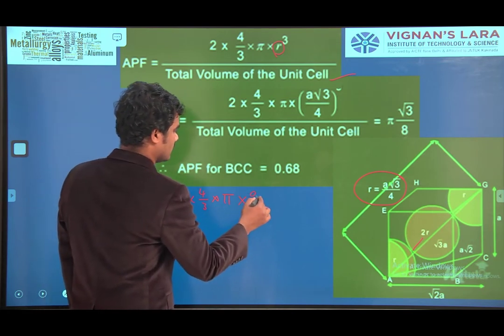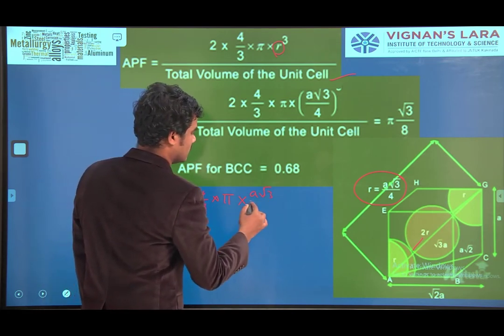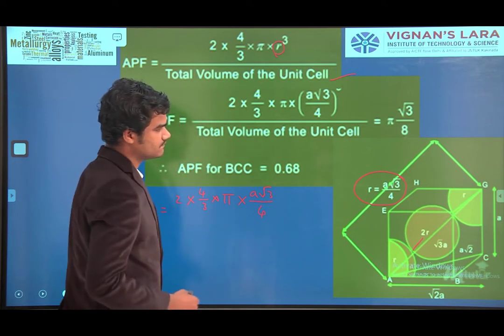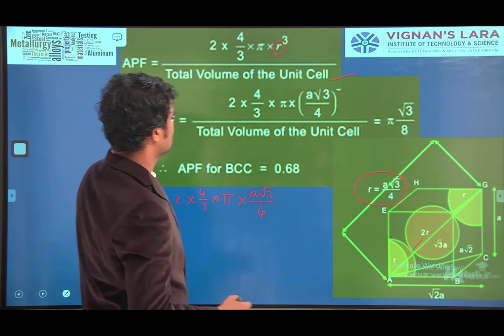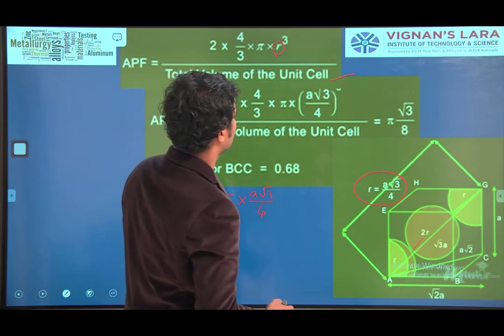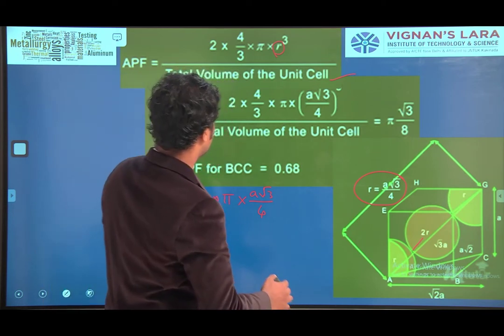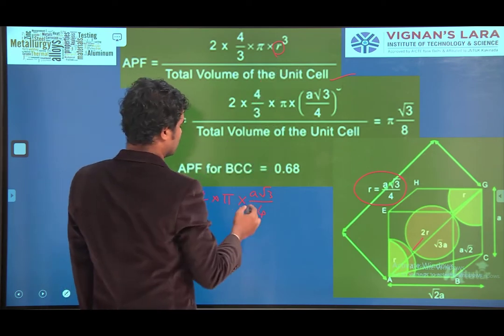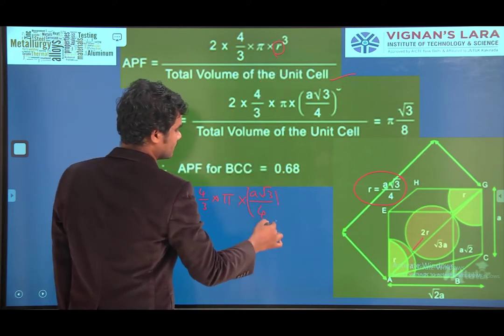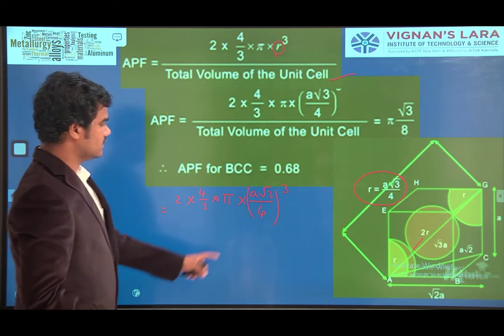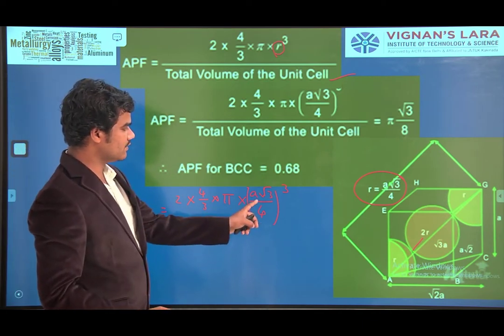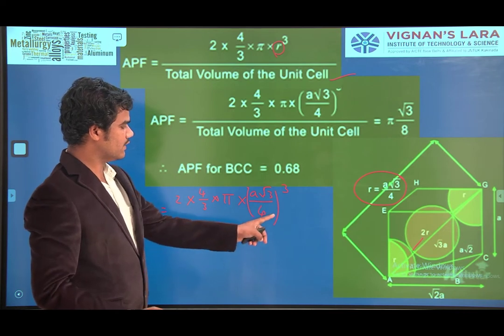What is that calculation? Whole cube, na? R cube. 4 by 3 pi R cube. Whole cube. So then this will become A cube into 3 root 3 by 4 into 4 into 4, na?